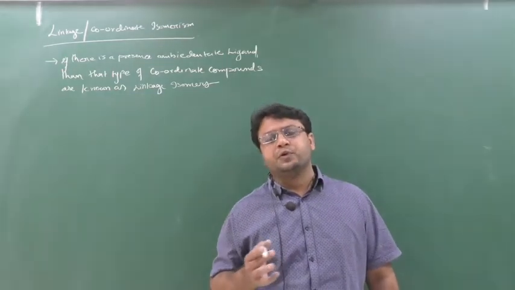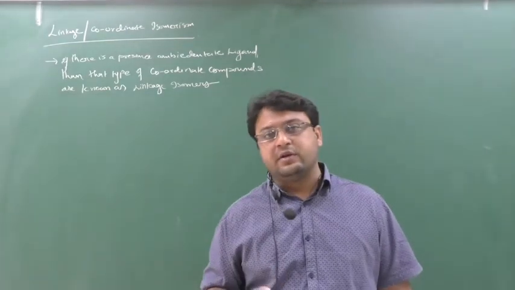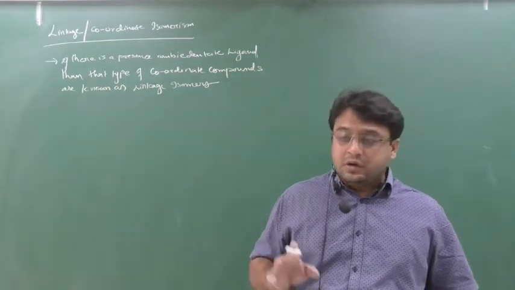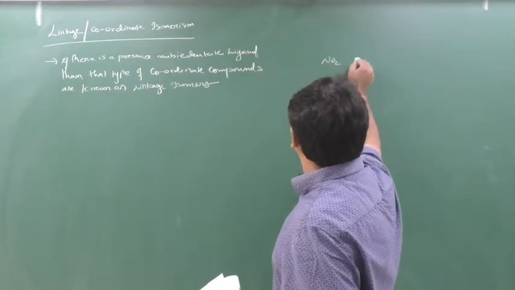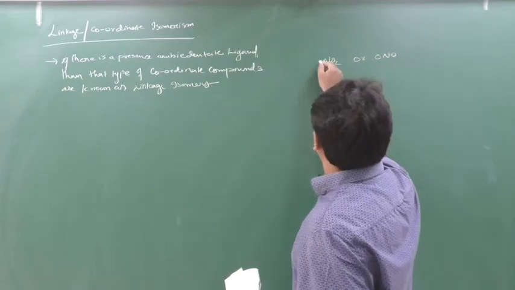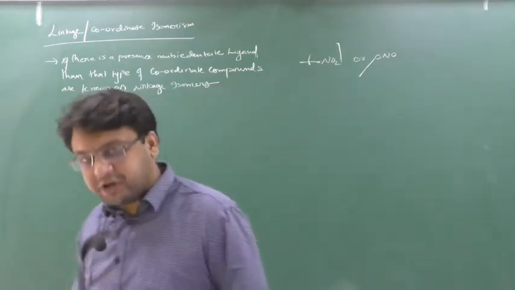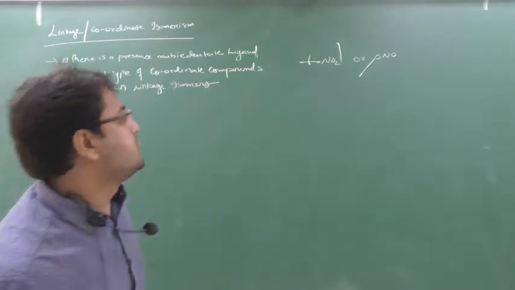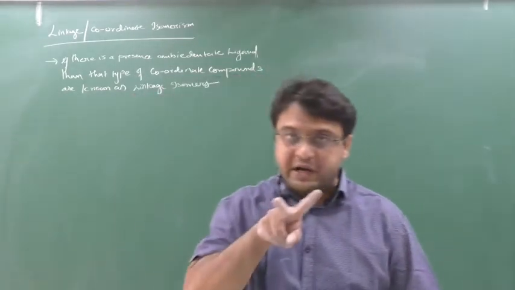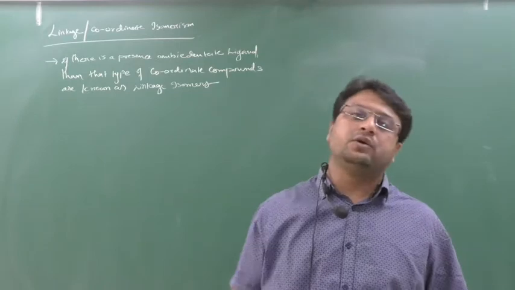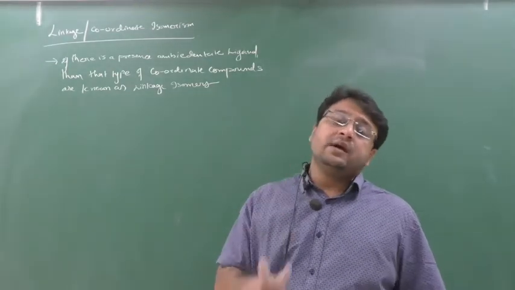These are one type of monodentate ligand, yes or no? Or bidentate ligand, they are one type of monodentate ligand. They have two donating sites. Yes or no? The best example is NO2 or ONO. At one time they can donate only either from N or from O. Both cannot donate. This we have discussed in the previous classes. So ambidentate ligands are such a type of ligand which have two donating sites, but at a time only one can donate, only from any one side.